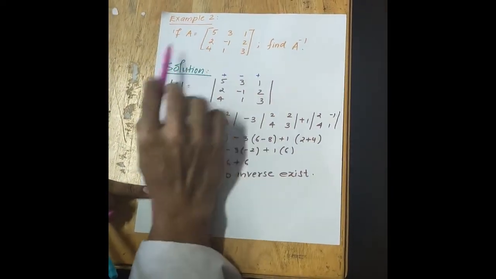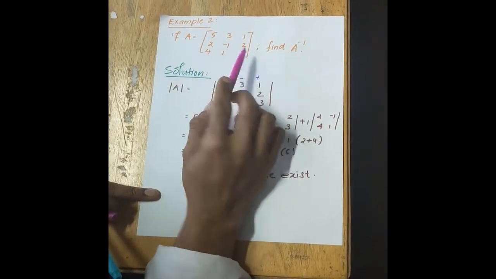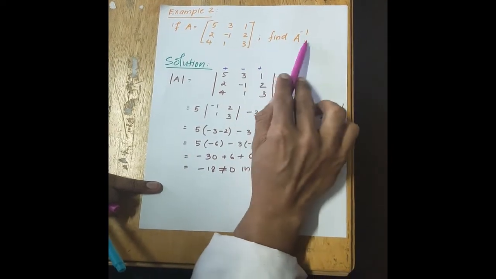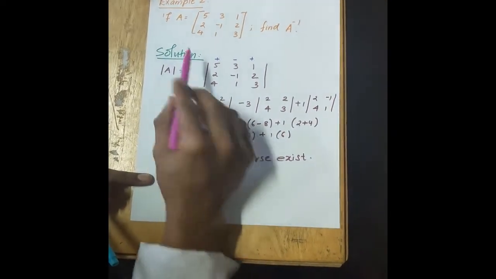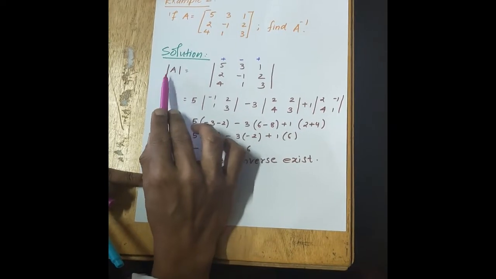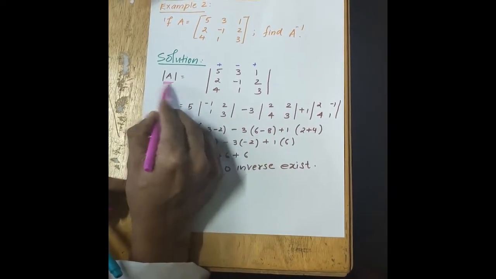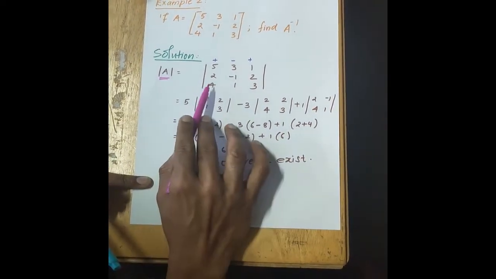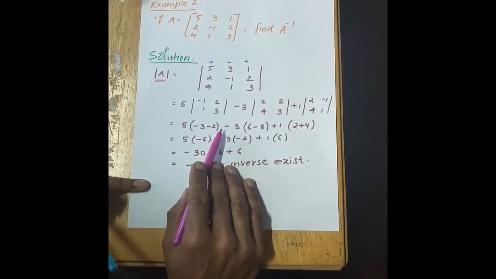Okay, now example 2, this is for order 3 by 3. We are asked to find the inverse again. So you already know we have 3 steps. First step is to find the determinant of A. You also know how to find the determinant of a 3 by 3 matrix.